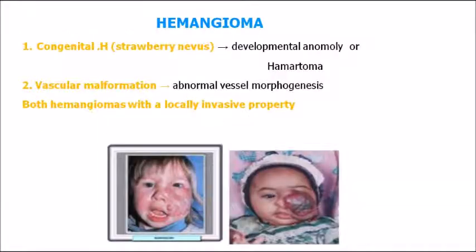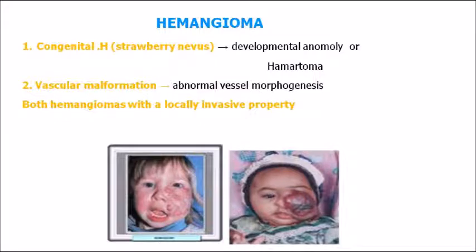Now coming on to the neoplasms of blood vessels. The benign neoplasm of blood vessel is actually hemangioma. This hemangioma has its origin from blood vessels. It is of two different types, congenital type and vascular malformation type. Congenital hemangioma means by birth the individual will be having the neoplasm. So that's a developmental anomaly, otherwise known as a hamartoma.